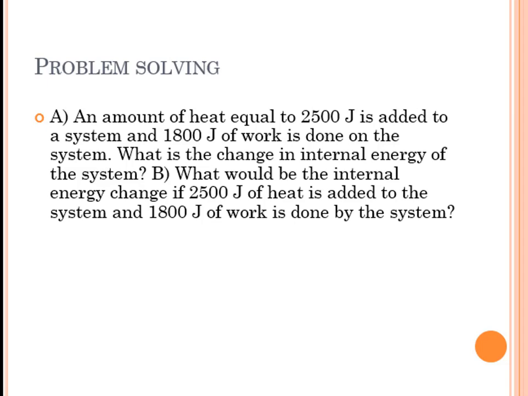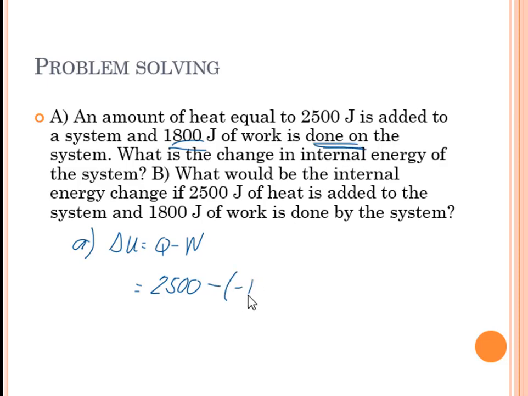Okay, for the first one, for A, delta U is equal to Q minus work. Okay, so you have 2500 joules of heat is added. So that is positive. And then 1800 joules of work is done on the system. So that is negative.